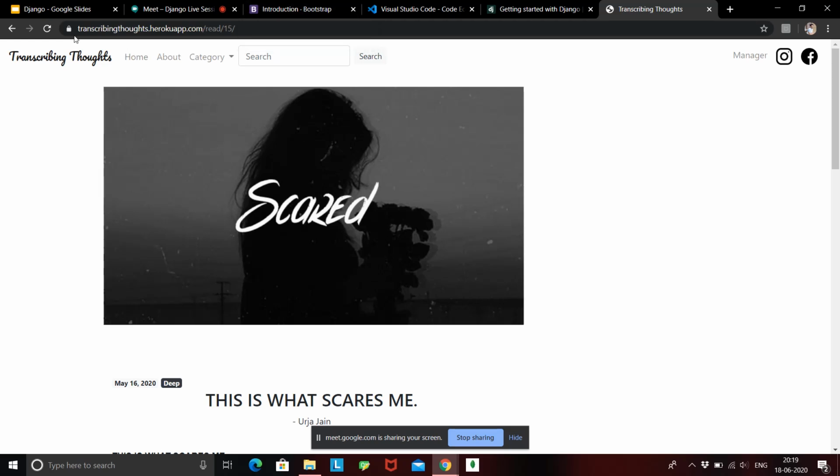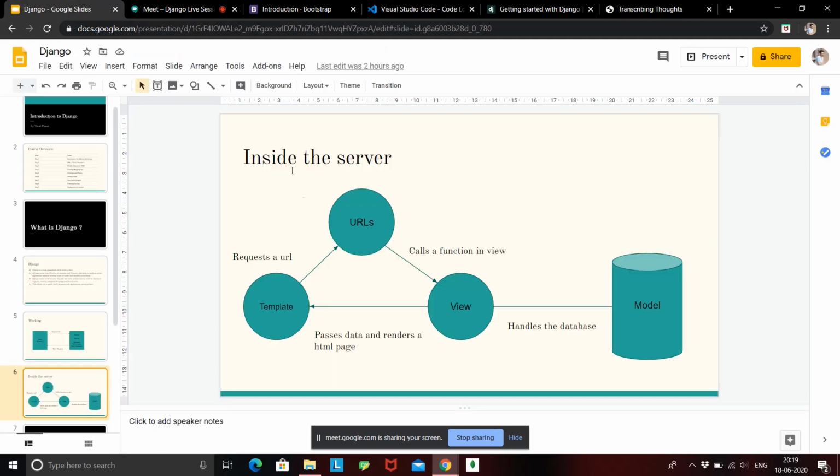Okay, so these are all the URLs that are valid inside your web application, or that are accessible inside your web application. So all these URLs are stored inside a module called URL. Fine. When the client requests a URL, it is first checked whether that URL is present inside this URL module or not. If it is present, then and only then can you render something, right? If it is a valid URL, then only can you process it. So when a client sends a request for a URL, it is first checked inside this module. If the URL is present, that URL will call a function in view.